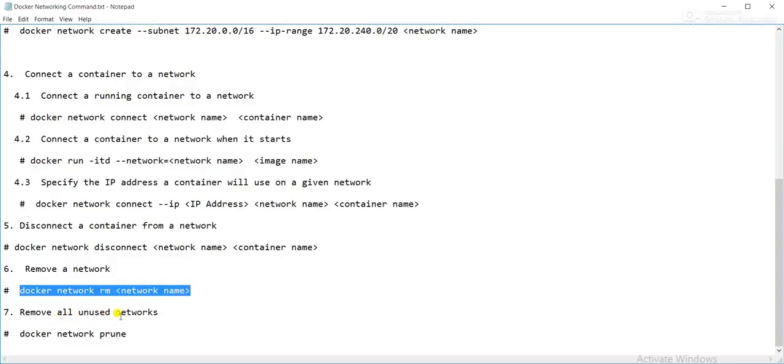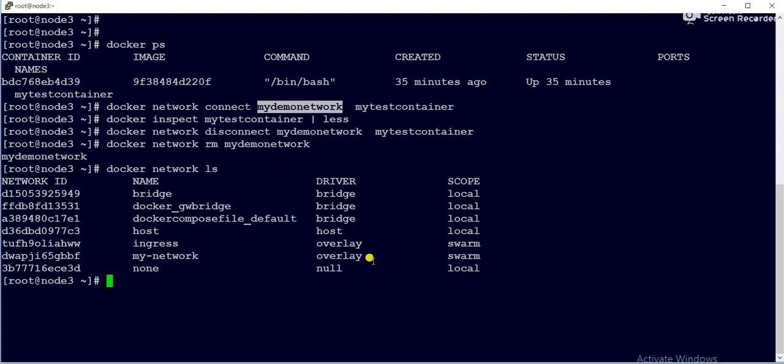Then remove all unused networks. If you want to remove whatever networks are not used by any containers, you give docker network prune, and it will remove all unused networks.